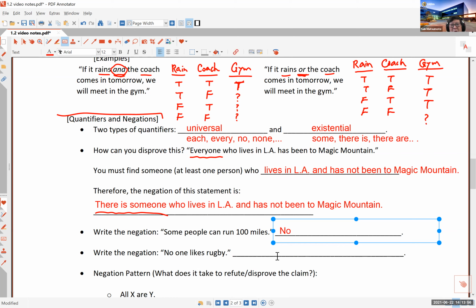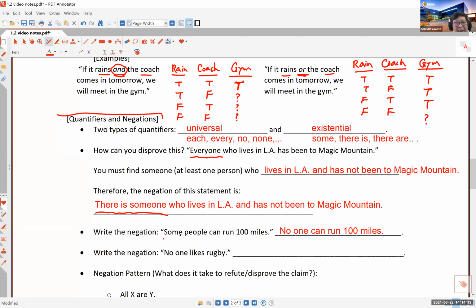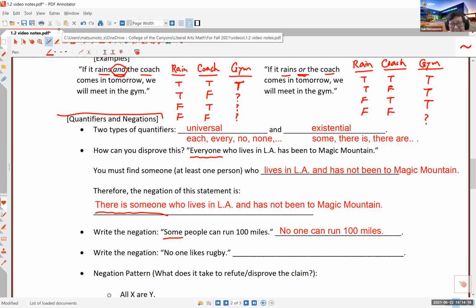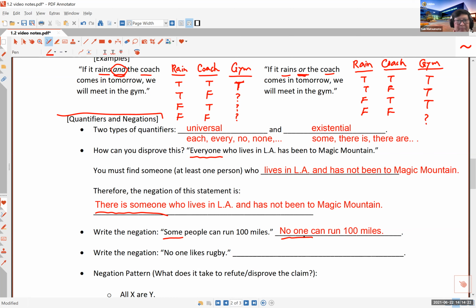So no one can run 100 miles. You probably can't prove that because it's not true, but that is the negation of the statement. So when the original statement uses an existential quantifier, then the negation is going to have a universal quantifier. Get that?